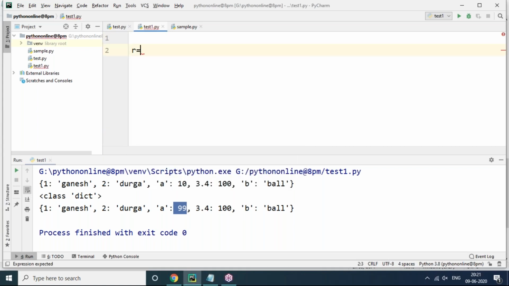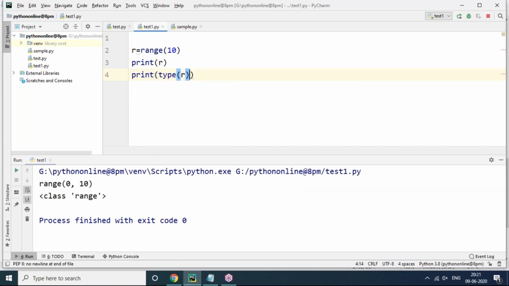I'm using r = range(10), but my requirement is I would like to display the range of 10 values. Then print r. Print r means what? We can say print type of r. Observe here, the range data type is going to be printed. It is not going to print any range of values. So r is a range data type, it is only giving some structure, range(0, 10). By default, your range value starts from 0.